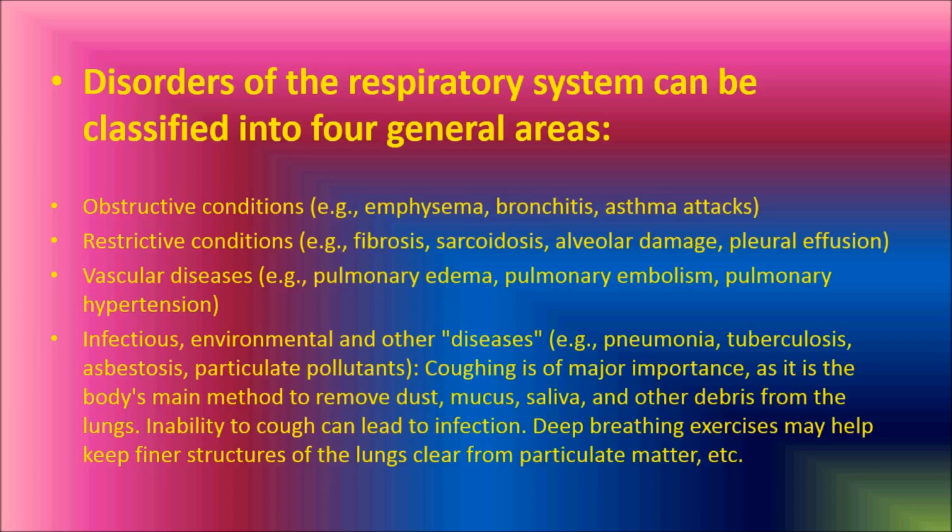And the third is vascular disease, for example pulmonary edema (edema means swelling), pulmonary embolism, and pulmonary hypertension.